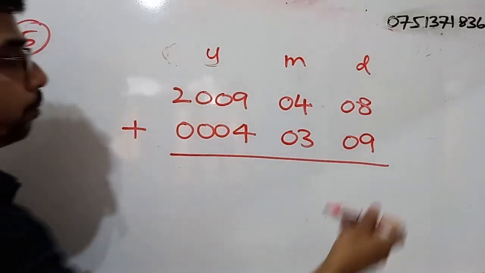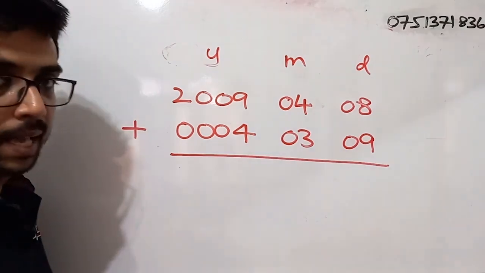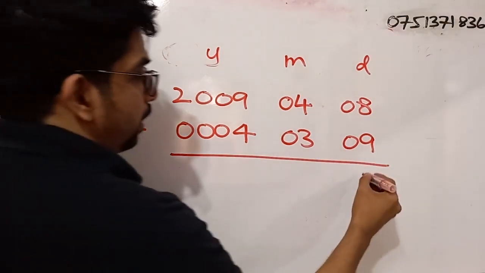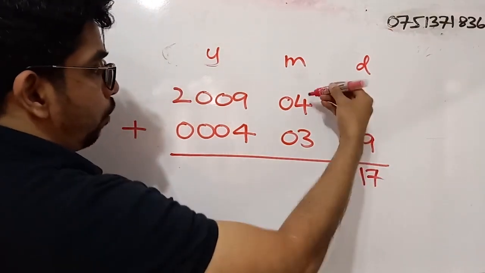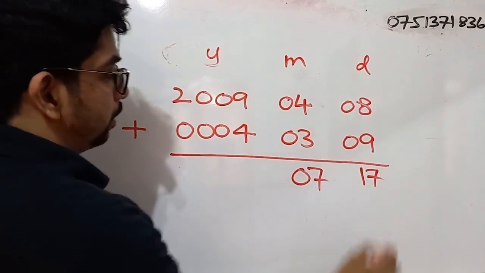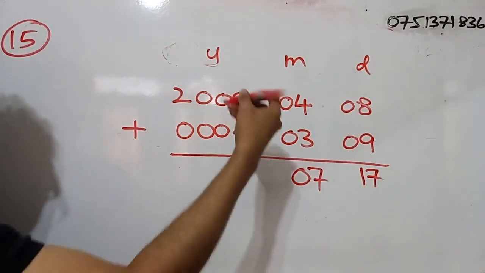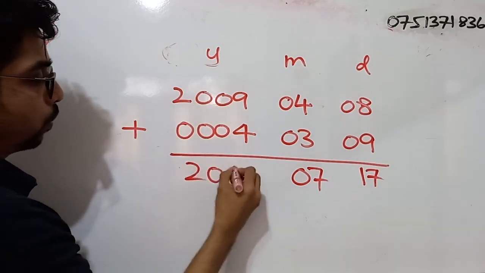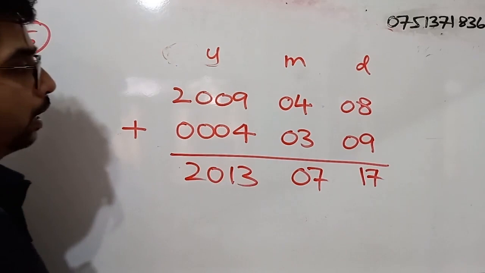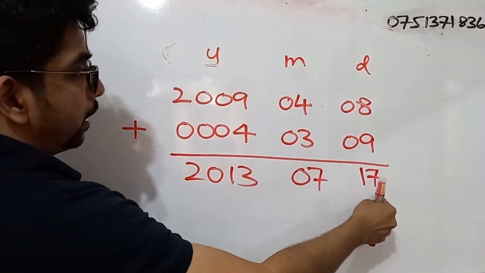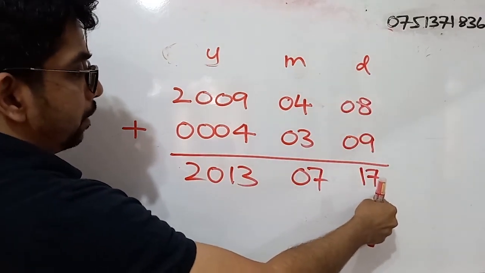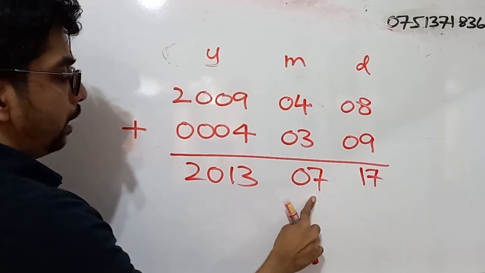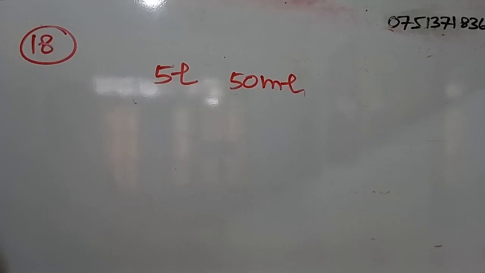Okay, so 8 plus 9, what is that? 17. 4 plus 3, what is that? 7. Then 2009 plus 4, what is that? 2013. Right. So what is Amisha's date of birth? 17th of July 2013. Right.